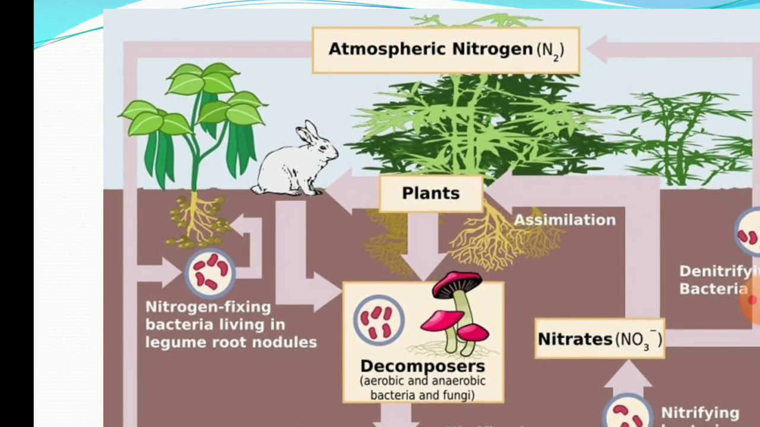Another method is the biological method. So in the biological method, some bacteria and blue-green algae are nitrogen fixing microorganisms, and some bacteria that you have studied in the previous chapters also, that is rhizobium, present in the leguminous plants like beans and peas, fix the atmospheric nitrogen into nitrogen compounds. So these bacteria help in the fixation of